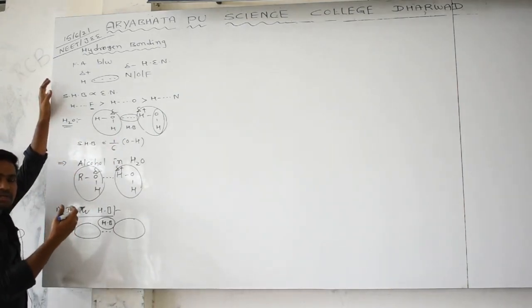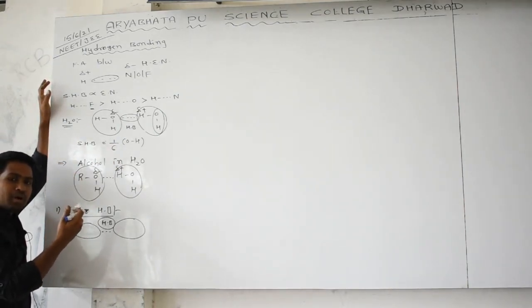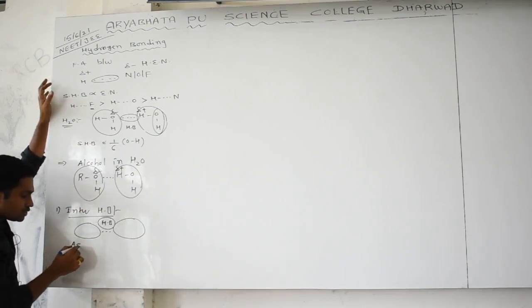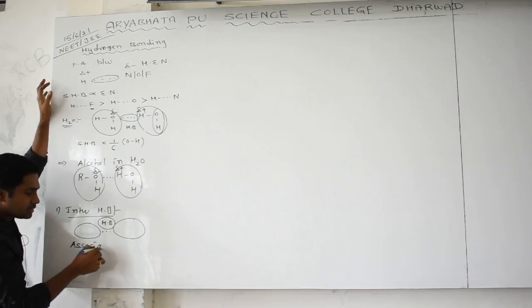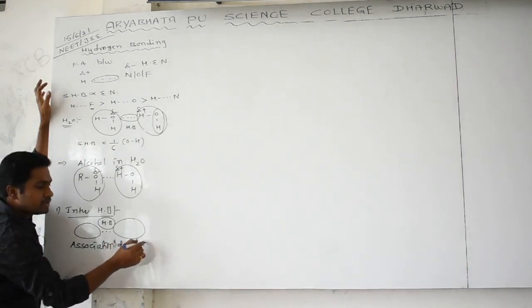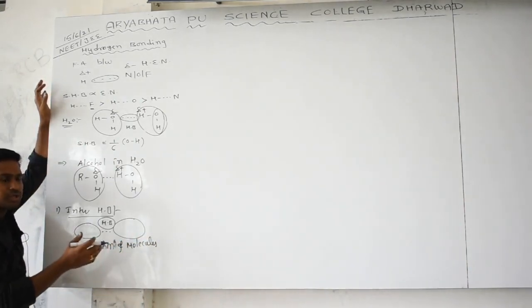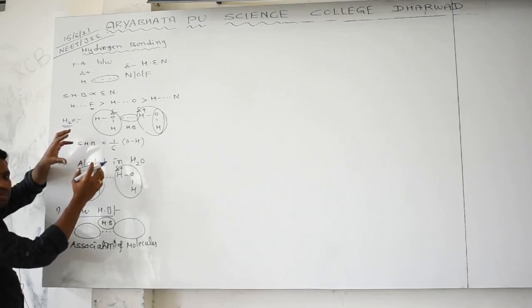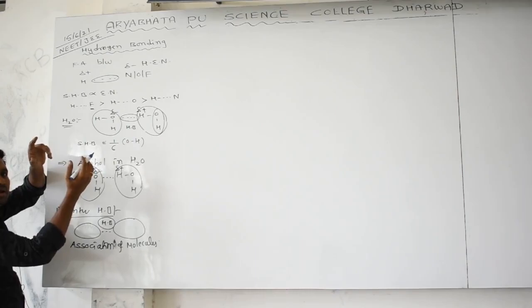Because of this intermolecular hydrogen bonding, what happens? Association of molecules happens. This is an important criterion: association of molecules takes place. Sir, what is the meaning of association? When the molecules are held together by a strong force of attraction, they become like a group.